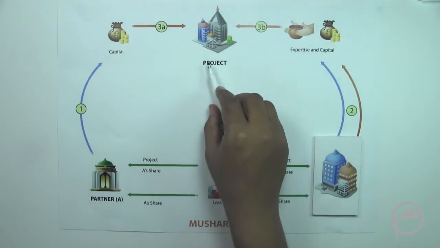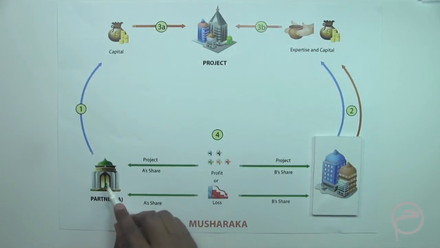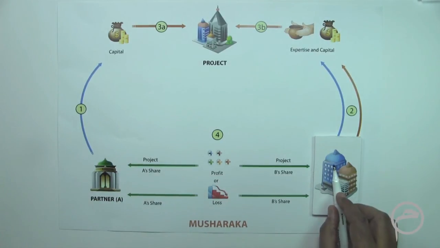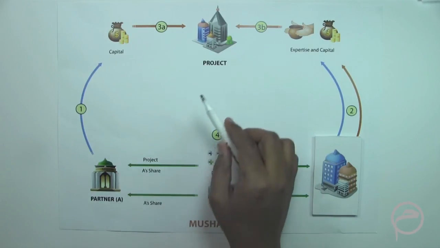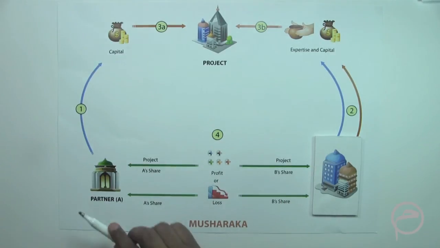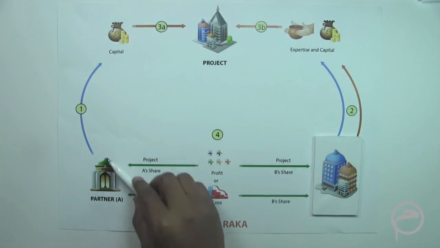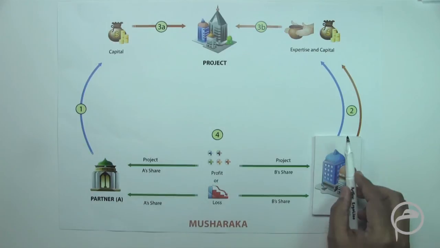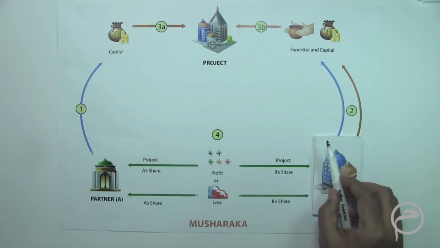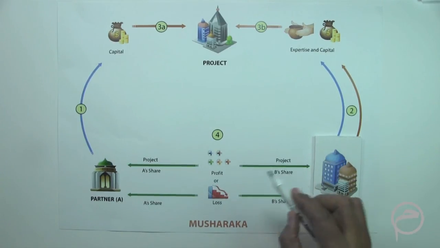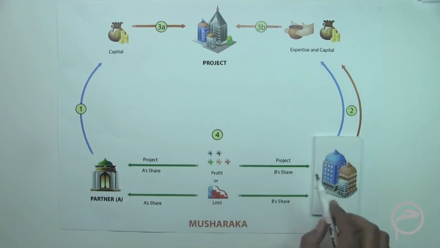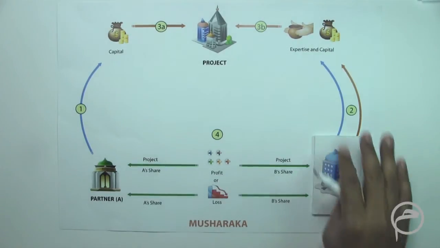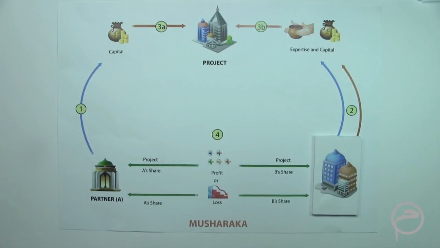So if there's a profit of $10 million, $5 million will go to the Islamic bank and $5 million will go to the corporate. But in case of a loss of $10 million, $8 million would be borne by the bank and $2 million will be borne by the corporate. Meaning that the loss will be in proportion of the investment, but the profit could be based on the agreement of the parties. So this is in brief how a Musharaka financing would be done to a corporate.